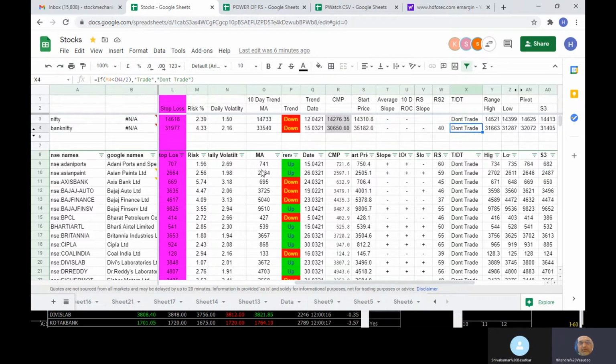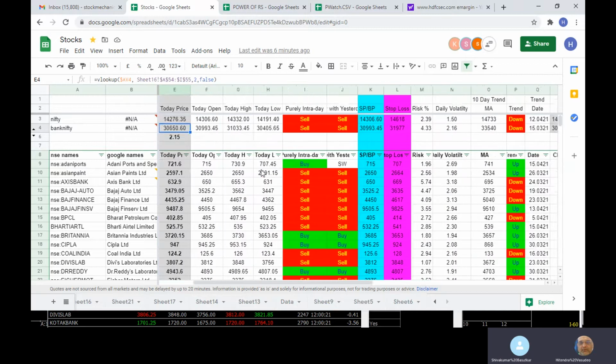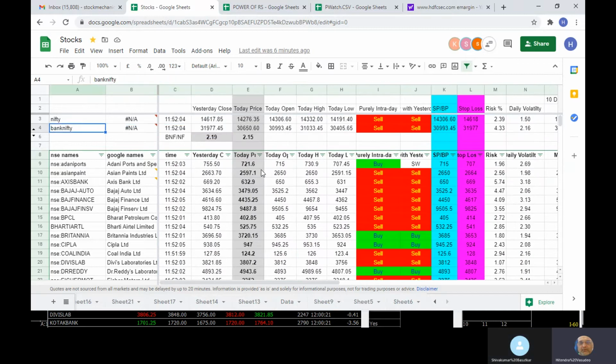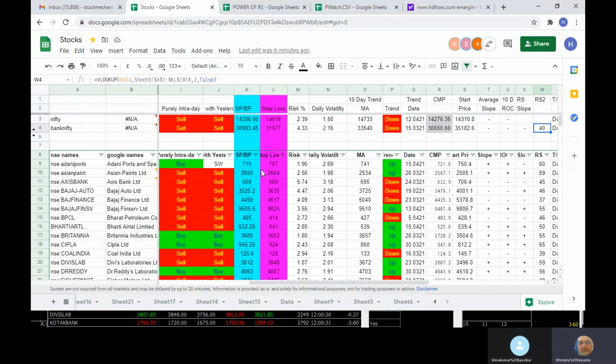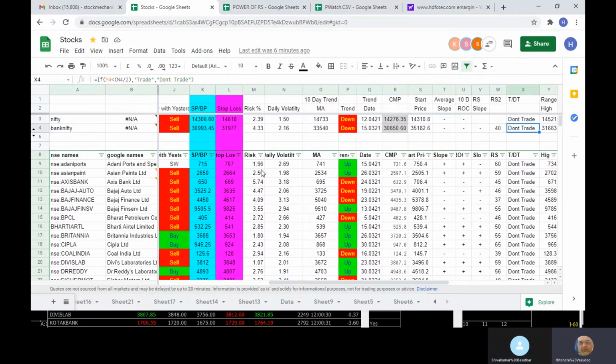So we are managing your risk in this sheet along with the trade. Trade is all about risk management. Whatever the risk is right now, if you talk about a 10 lakh contract in Nifty, you are looking at a 2 point risk.